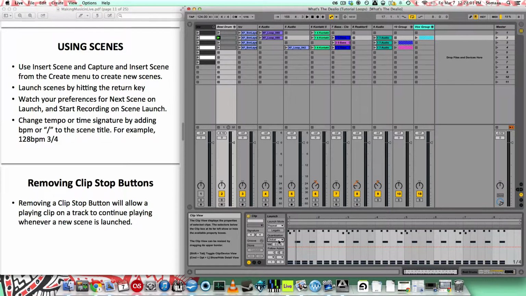You can also set the quantization options down here. Right now it's set to global, which is this up here, but you can have it at any specific interval that you want for that specific clip.